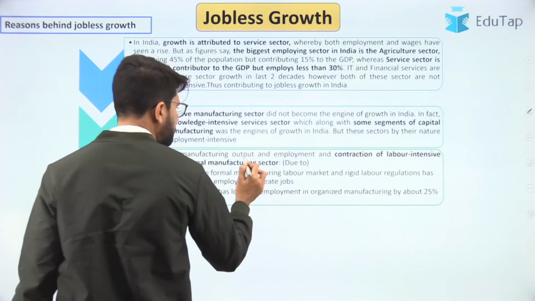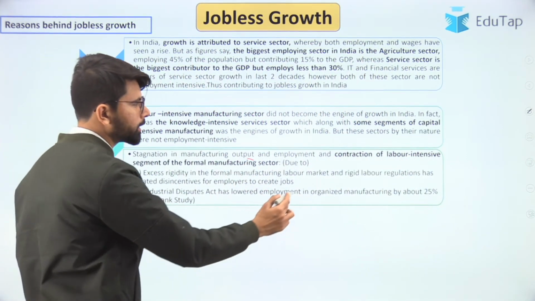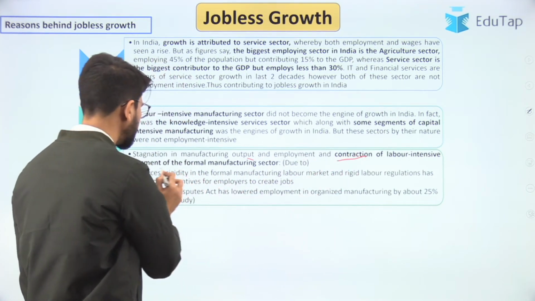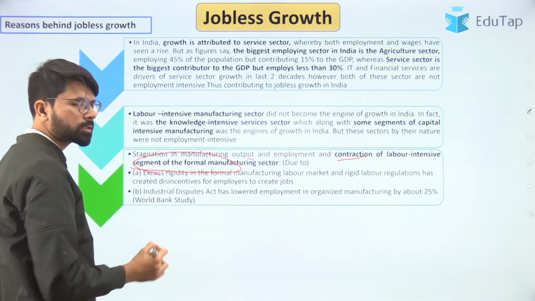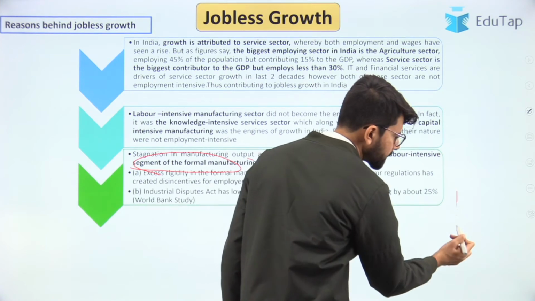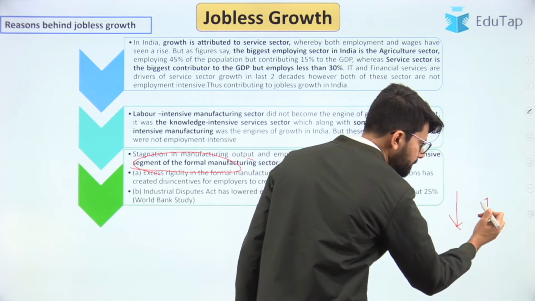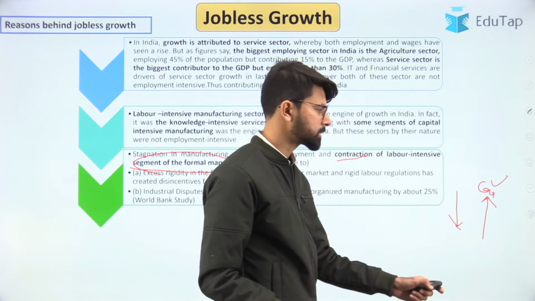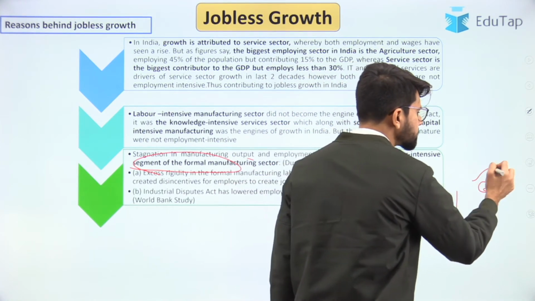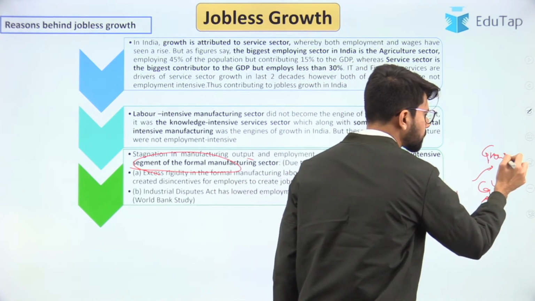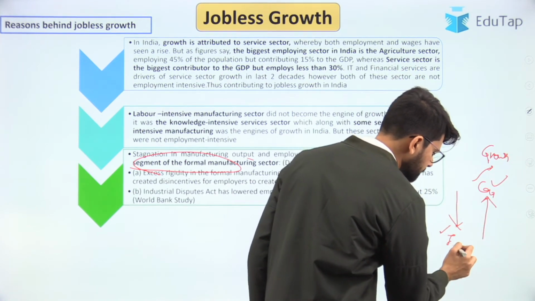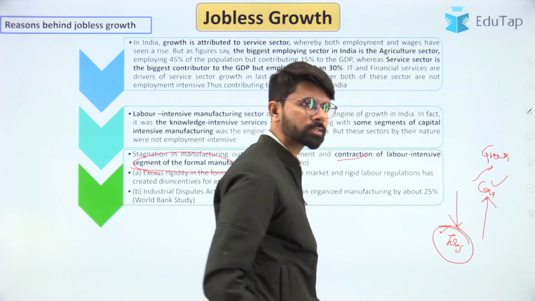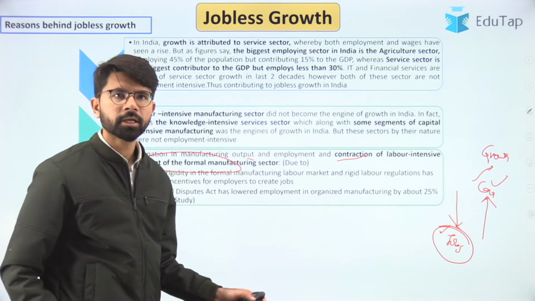Stagnation in manufacturing output and employment, and contraction of the labor intensive segment. We are witnessing that the labor intensive segment is going down, and at the same time the capital intensive segment is going up along with the services sector. Hence there is a rise in growth, but not in jobs. So this clearly illustrates why we are witnessing jobless growth.